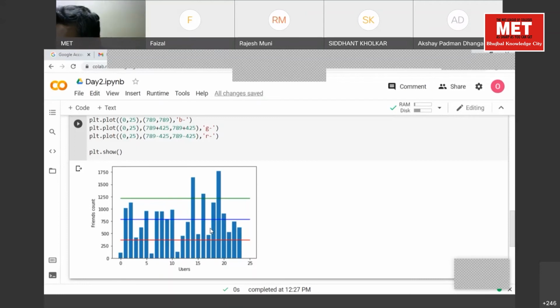The values above the standard deviation or below the standard deviation are outliers. We are trying to find out how the friends are distributed, like the distribution of the bell curve, whatever ma'am told. We are trying to see how many people are in that normal region and how many are in the extremes. So these three lines are basically a symbolism of the bell. Like above the green line is positive and below the red line is negative.